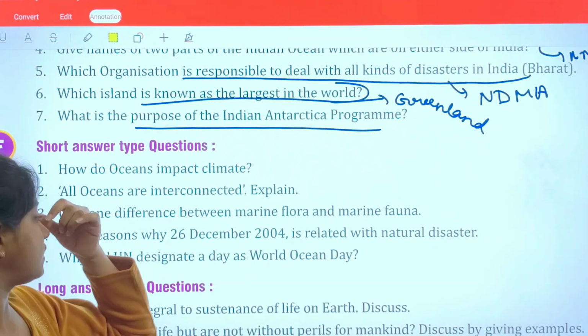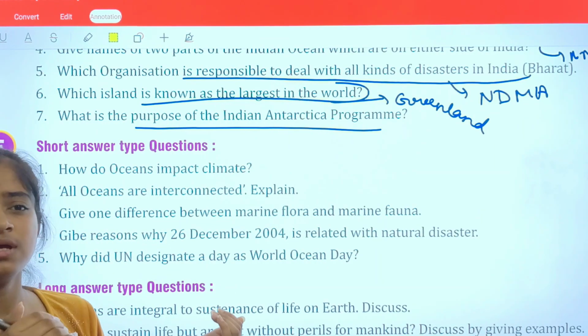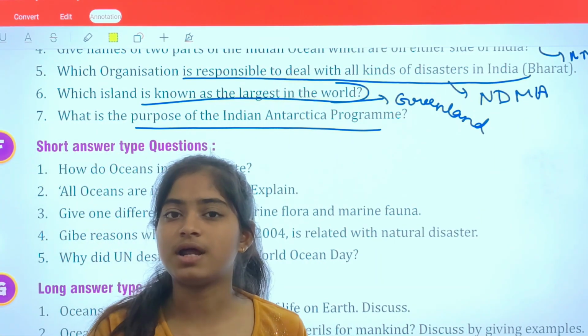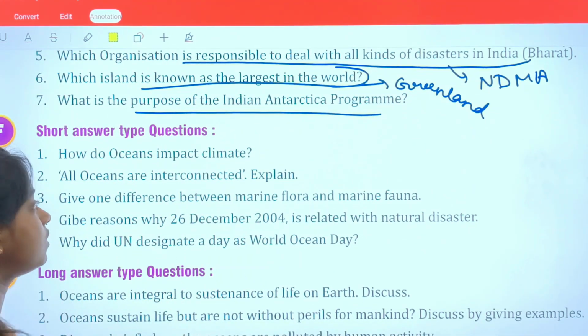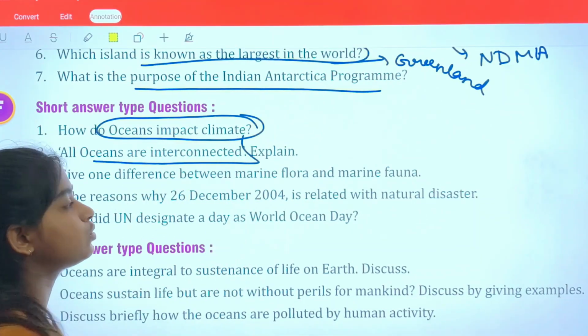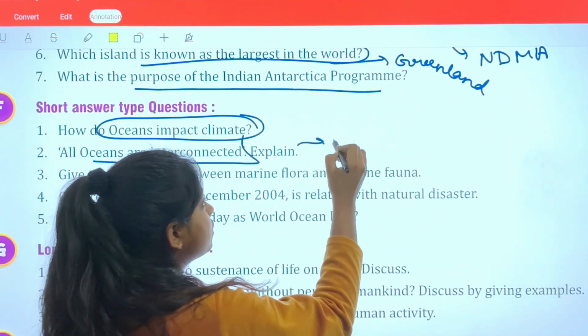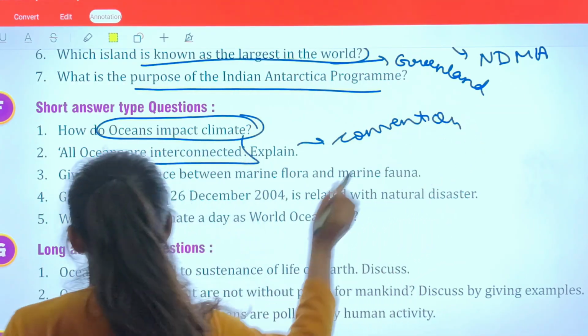So how do oceans impact climate? Oceans impact climate because it manages a belt around it, which creates disasters through it. We have studied it above, the disasters due to oceans. Okay, so all oceans are connected. Because this is convention, they are not separated from each other by any boundary. So this all you can write in this answer.